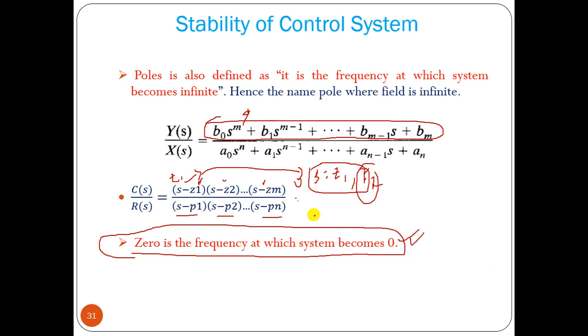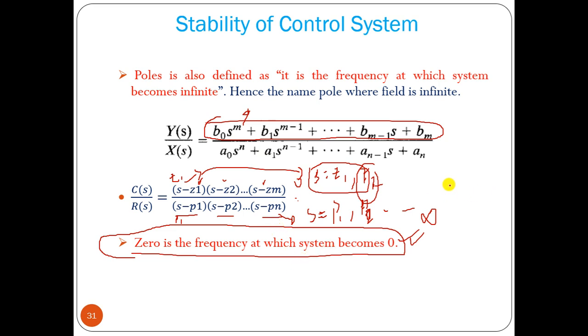Now if we put a pole value, meaning the roots of the denominator, s equal to p1, p2, from the polynomial equation, then p1 minus p1 equals 0. Something divided by 0 is nothing but infinity, right? So if we put the roots of the denominator polynomial into the transfer function, its value becomes infinite.